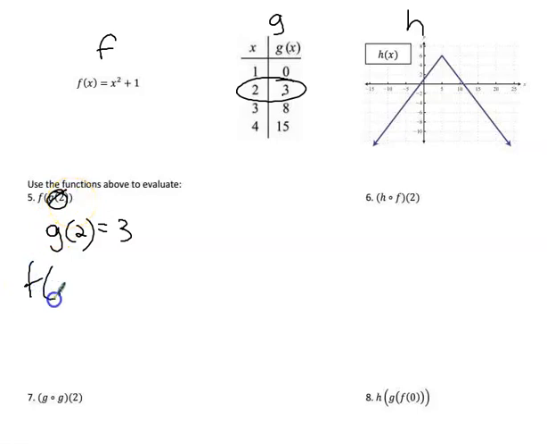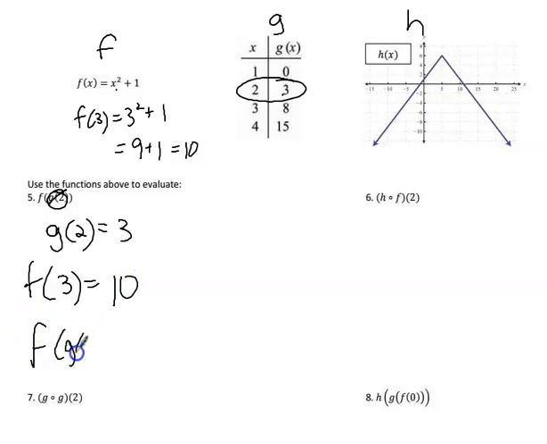So this problem is f of 3 now. And f of 3 means you go to the f problem and you plug in 3. F of 3 is 3 squared plus 1, which is 9 plus 1, which is 10. So f of 3 is 10. So f of g of 2, you get 10. That means you go to the g, you plug in 2, get that number, and plug it into the f.